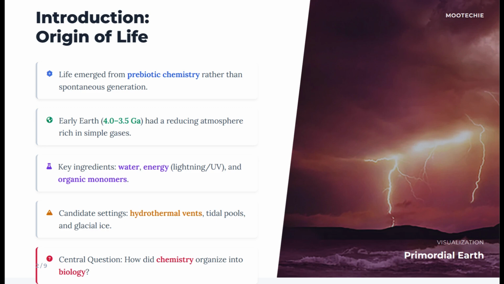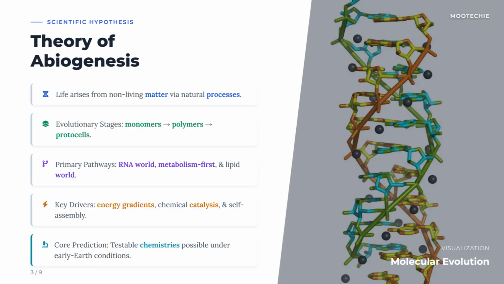Central question: how did chemistry organize into biology? This is the core puzzle. How did non-living molecules cross the threshold to become something alive, capable of growth and reproduction? In this slide, we examine a major scientific hypothesis for that very question. Scientific hypothesis: theory of abiogenesis.